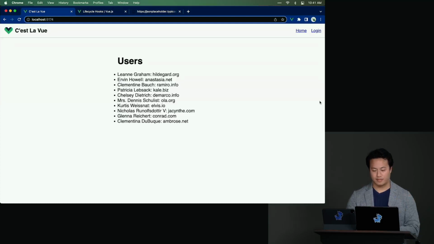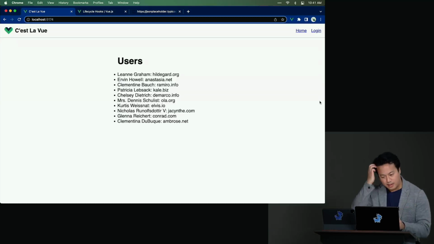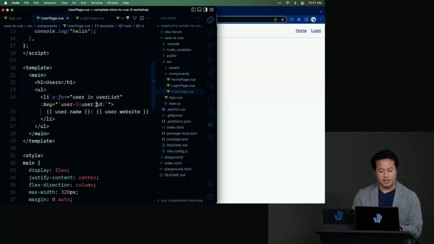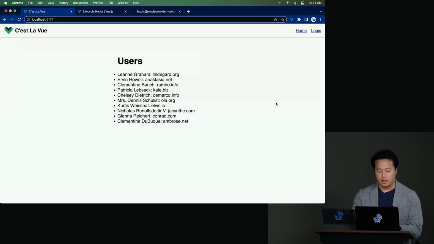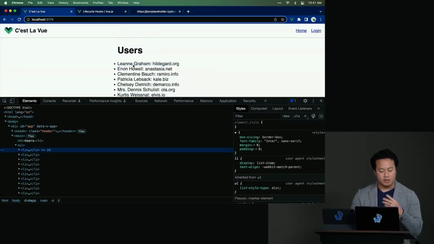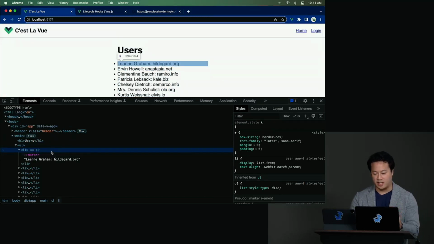Ben, is there a way in the DevTools to see the IDs that are assigned to those items? Yeah, that's a great question. So if we take a look at the context here, this dynamic key that we're assigning, in this case user-1 and so forth, the question is whether there's any way to expose that. Honestly, off the top of my head, if we're looking at the browser DevTools, there's nothing indicating what the keys are.